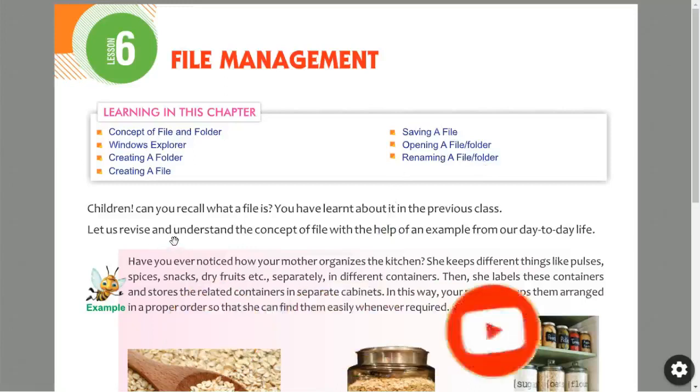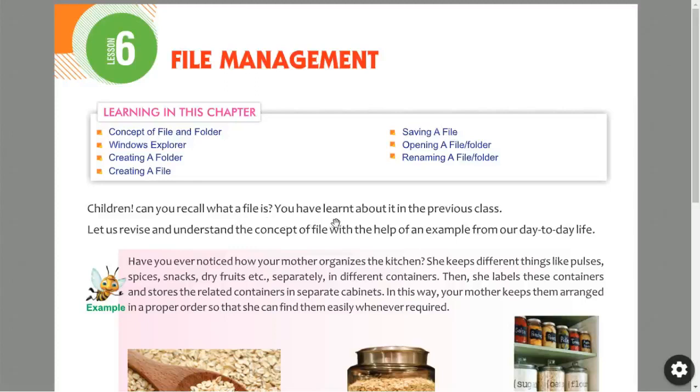So first of all we'll see the introduction part, and they have given one example. With that example we'll try to understand what is file and what is folder. Children, can you recall what a file is? Okay, they have given a question here. This concept or this lesson was introduced in your previous class. In second standard, this lesson was introduced. So that's why they have questioned here.